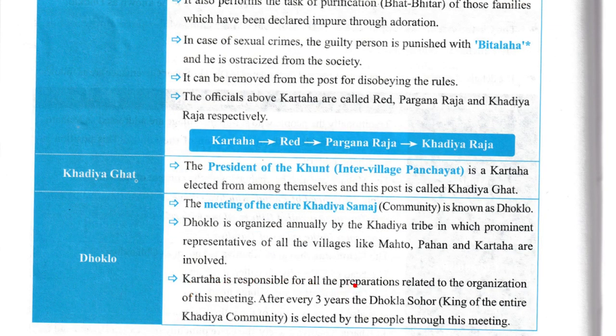Karta is responsible for all preparations related to the organization of this meeting. After every 3 years, the Dhoklo Sohor, king of the entire Khadiya community, is elected by the people through this meeting.